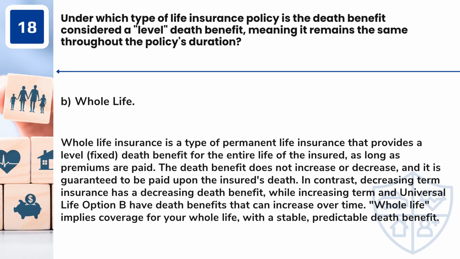Answer: B. Whole life. Whole life insurance is a type of permanent life insurance that provides a level, fixed death benefit for the entire life of the insured, as long as premiums are paid. The death benefit does not increase or decrease, and it is guaranteed to be paid upon the insured's death. In contrast, decreasing term insurance has a decreasing death benefit, while increasing term and universal life option B have death benefits that can increase over time. Whole life implies coverage for your whole life, with a stable, predictable death benefit.